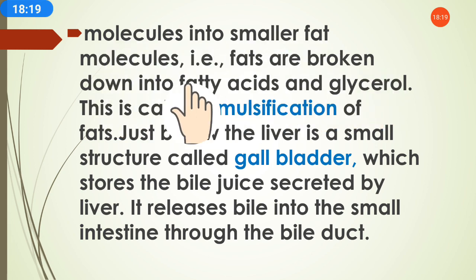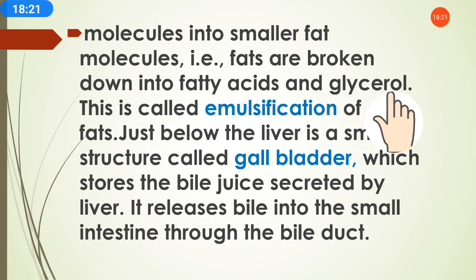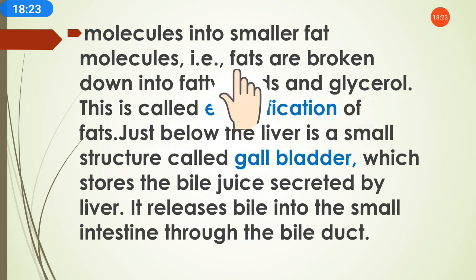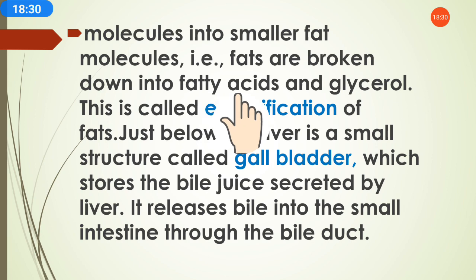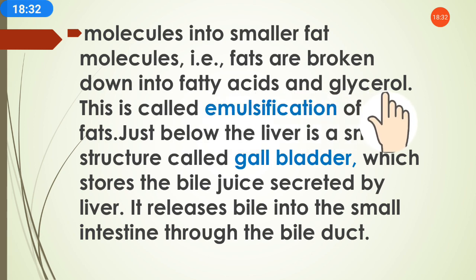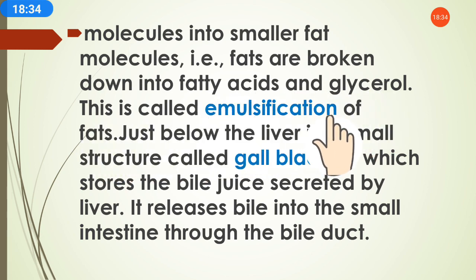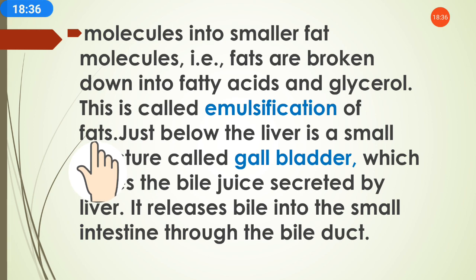That is, fats are broken down into fatty acids and glycerol. The fat present in the body is broken down through the bile juice and converted into fatty acids and glycerol. This is called emulsification of fats.